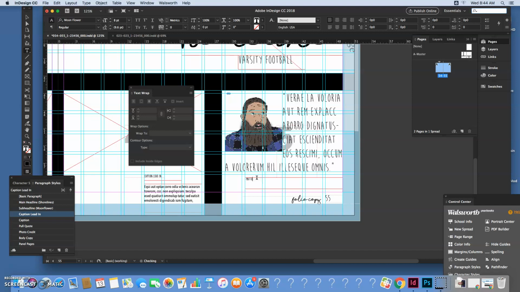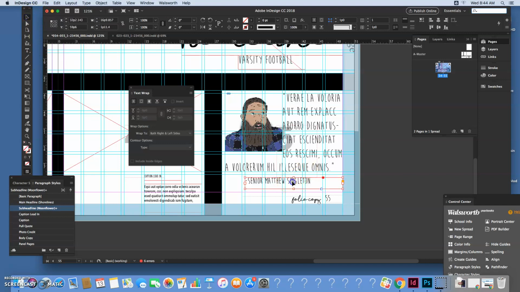So we're going to pretend that I'm a student, so I'm going to say Senior Matthew Singleton. I actually think that caption lead-in is too small, so I'm going to make it subheadline and then just make it a little smaller than a subheadline because I want it to be about 18 probably. And then I'm going to pull that over here just like that.